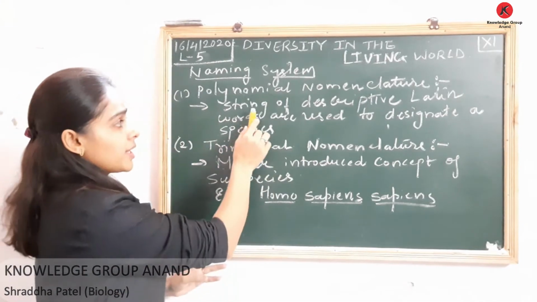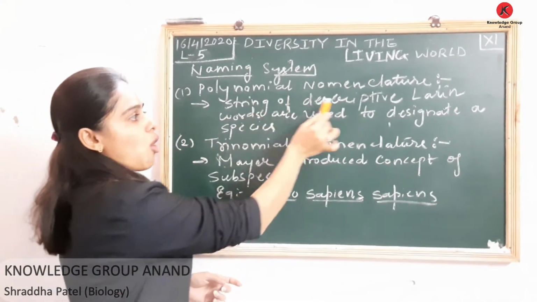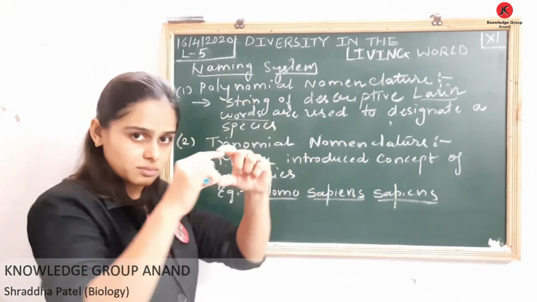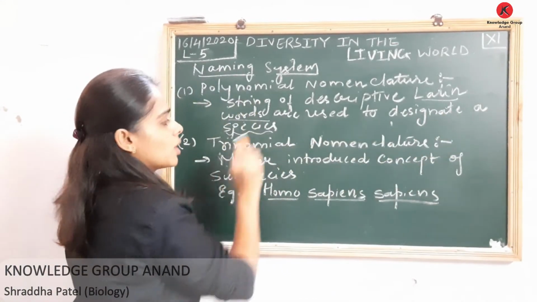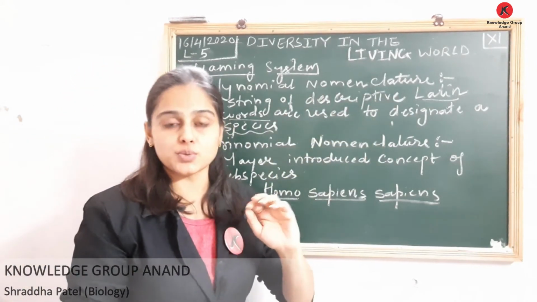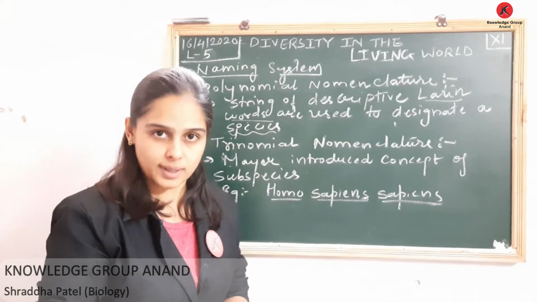So look what I have written: polynomial nomenclature includes a string of descriptive Latin words to describe a particular species, but this polynomial nomenclature is very difficult to memorize, so nowadays we are not using it.